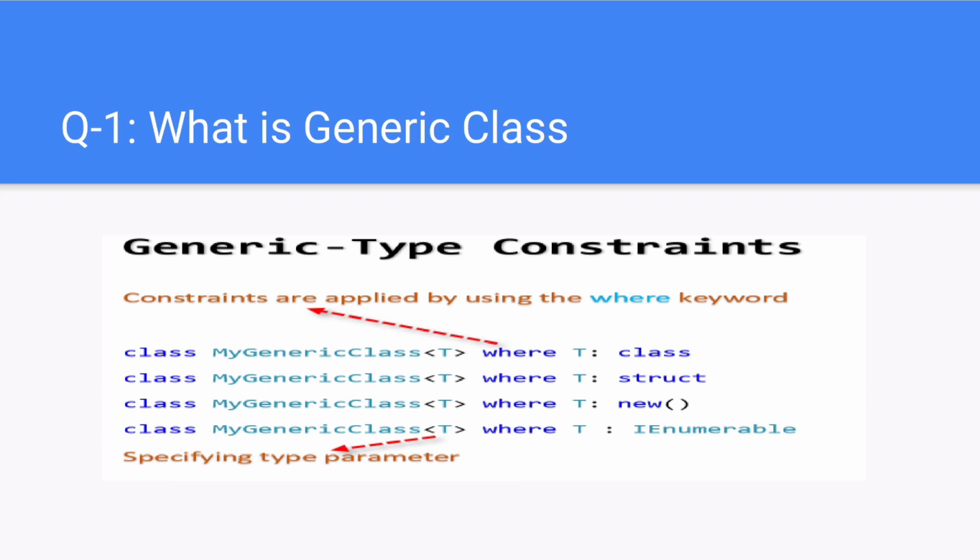Features of generics. Generics are a technique that enriches your programs in the following ways. First, it helps you to maximize code reuse, type safety, and performance. You can create generic collection classes. The .NET Framework class library contains several new generic collection classes in the System.Collections.Generic namespace.